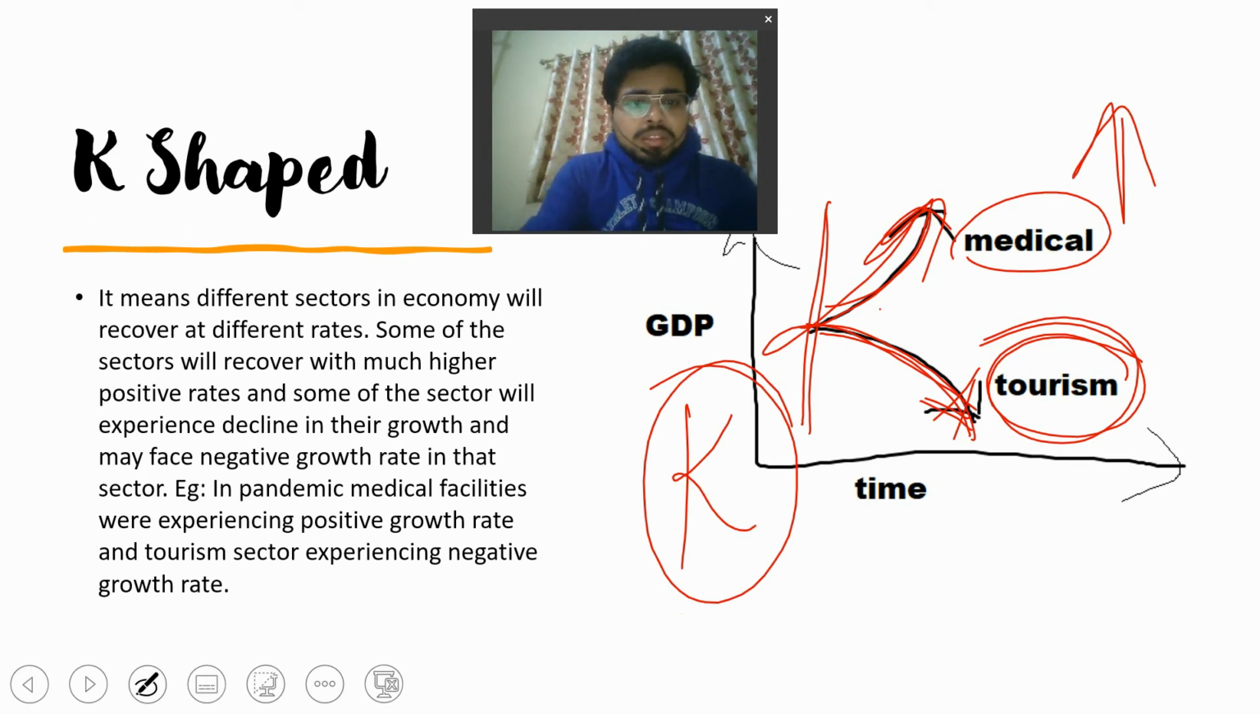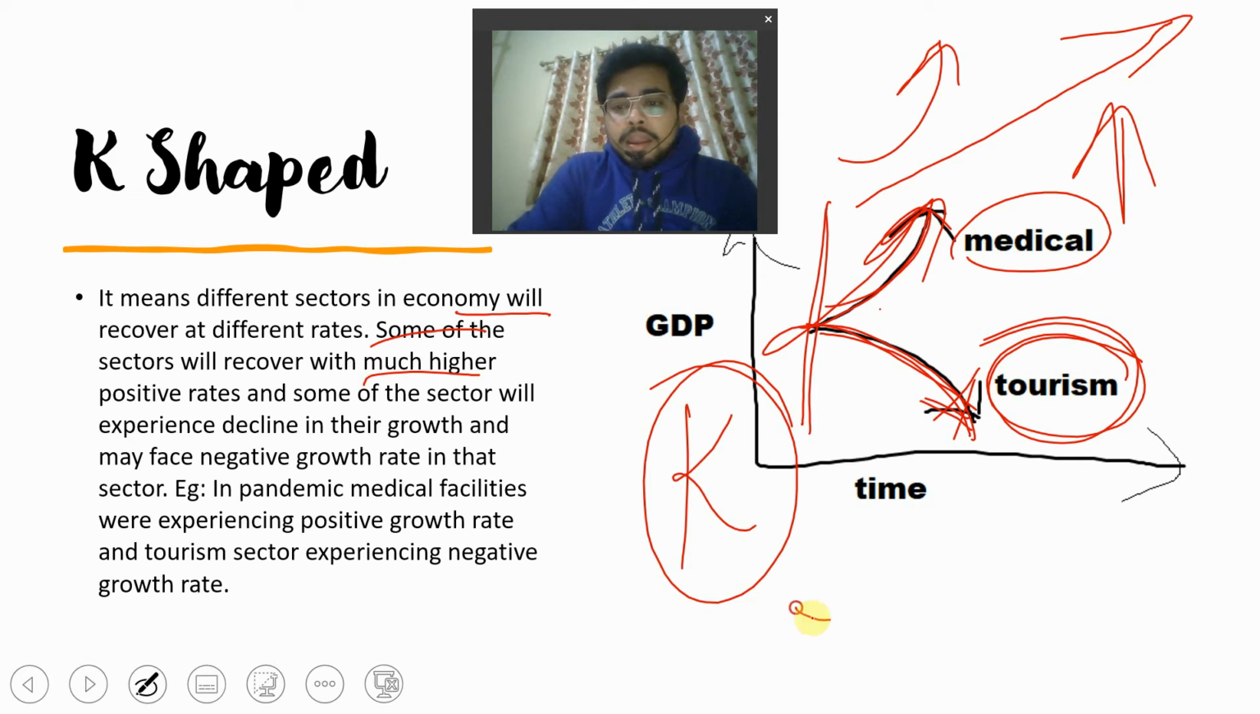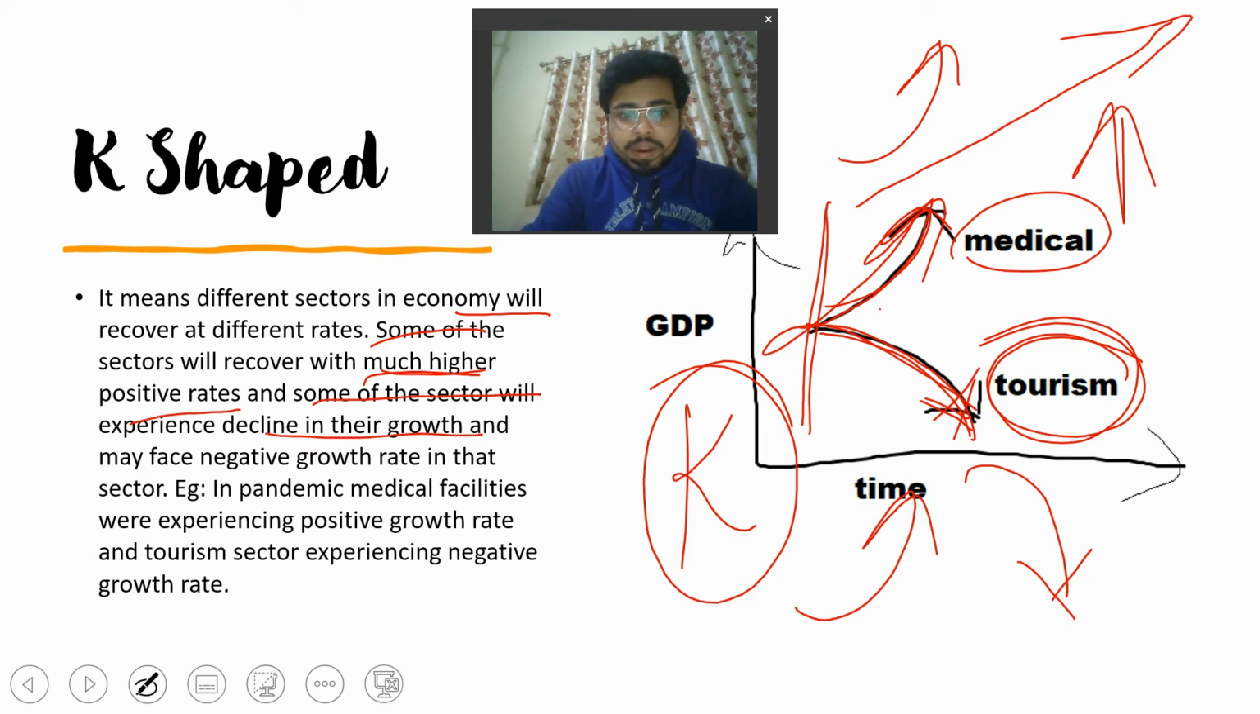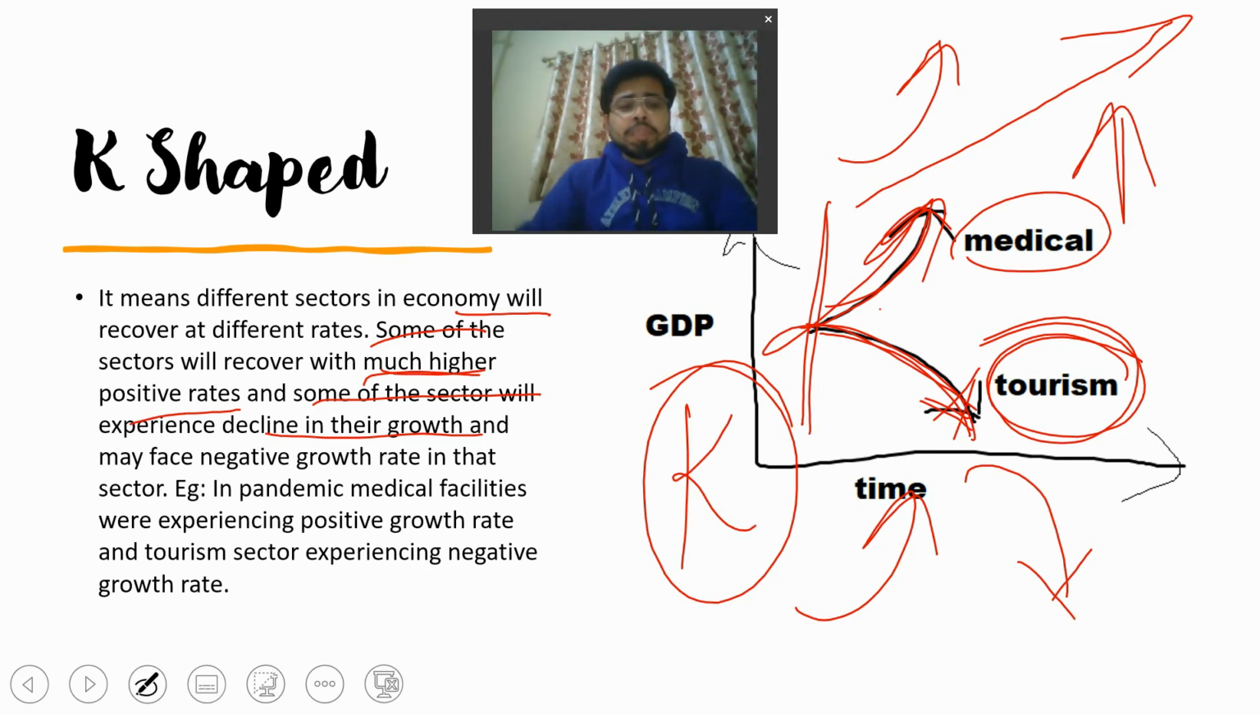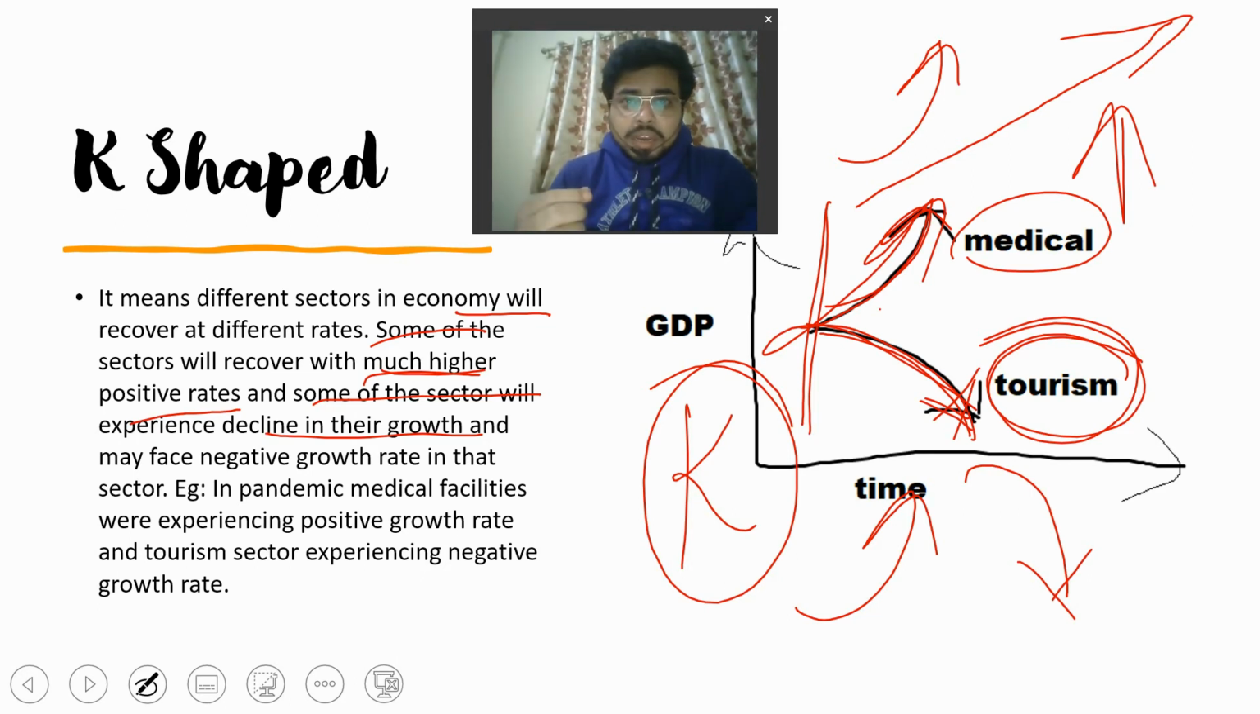So it means in this shape the economy will recover at different rates. Like some of the sectors will recover with a much higher positive rate. It is not like it is increasing at a slow pace, it is increasing at a much higher, accelerated rate. And on the other side, some of the sectors will experience a decline in growth and may face a negative growth rate. So as I've explained in the example, in the pandemic situation medical facilities were experiencing a positive rate and the tourism sector was experiencing a negative growth rate.